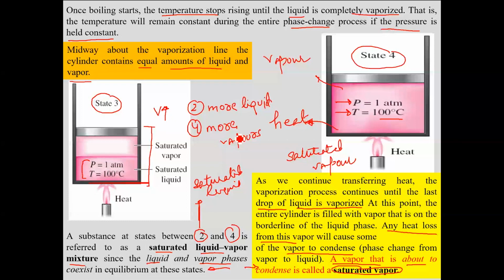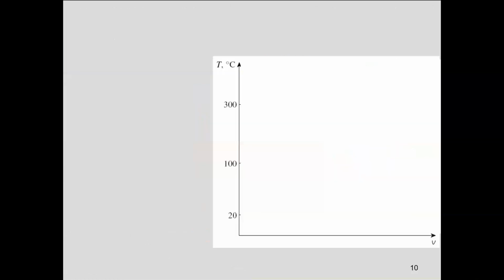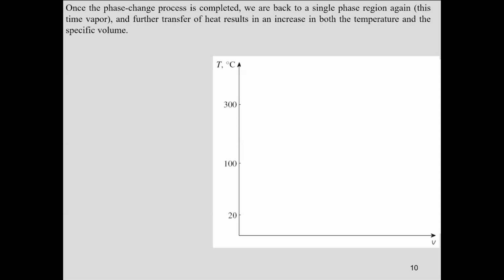Now, moving on, if you continue adding heat, what would happen? You would again enter into a single phase region. Once the phase change process is completed, you would enter again into the single phase region. This time, the phase which you will be having would be which phase? Vapor phase, obviously.